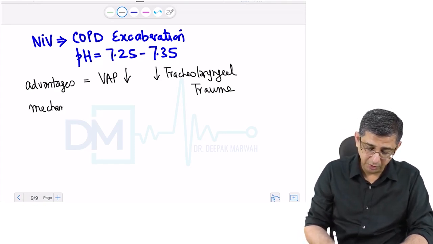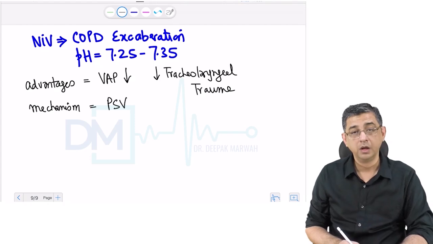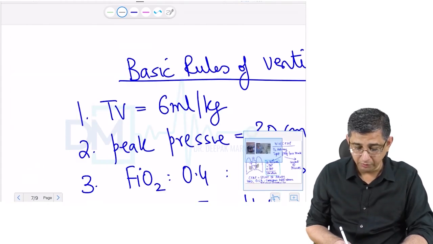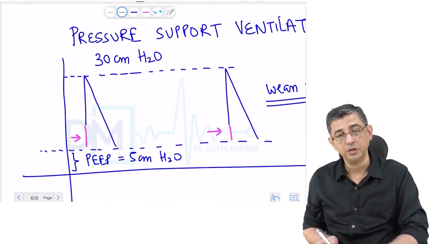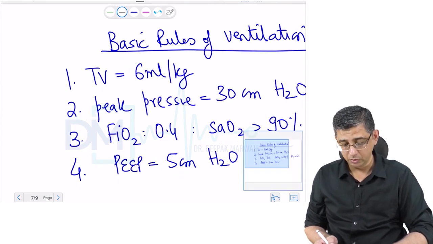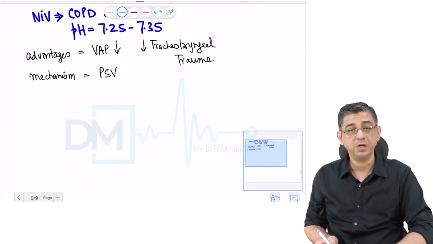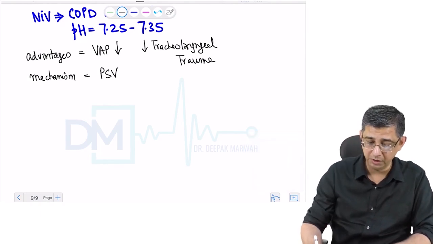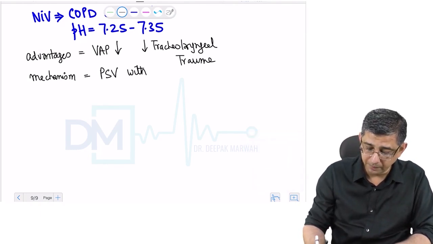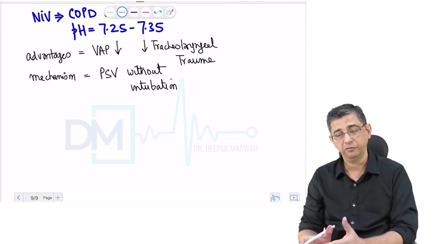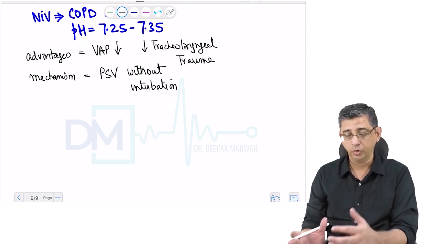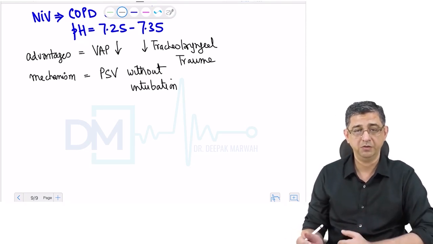Non-invasive ventilation can be remembered by you as a pressure support ventilation. Whenever the person is breathing, you are providing some support in inspiration as well as expiration. This is described in textbooks as PSV, that is pressure support ventilation without any intubation. Whenever the person is having a respiratory drive, the computer helps him breathe better so that the load on the muscles of respiration is significantly reduced.